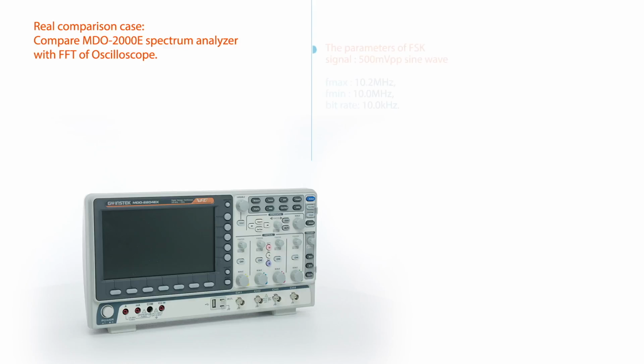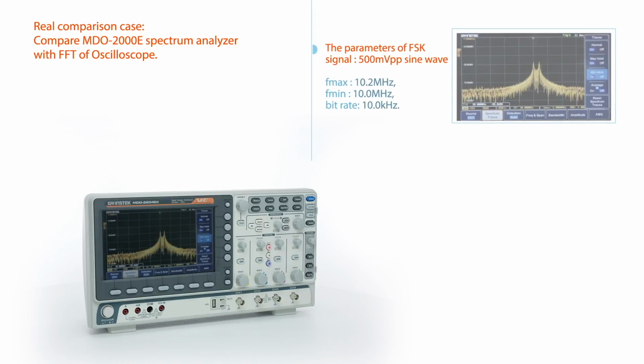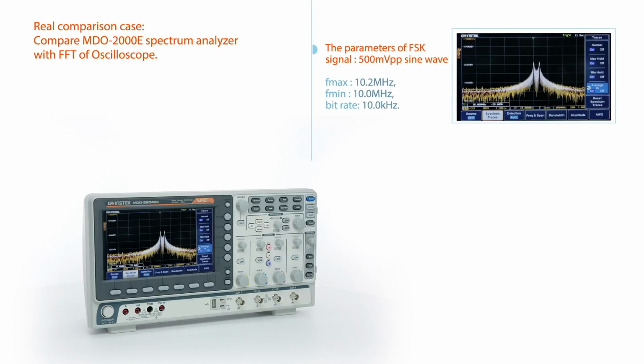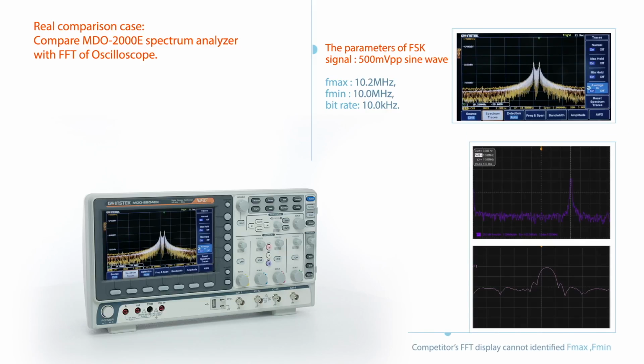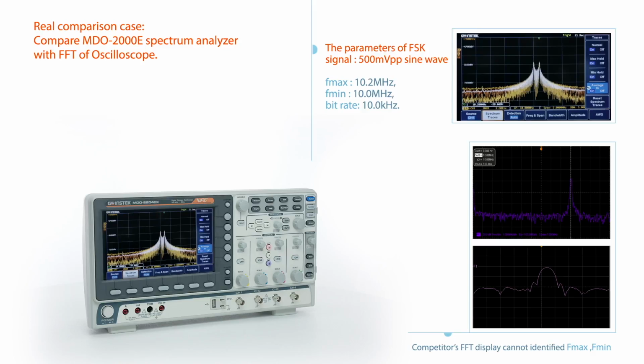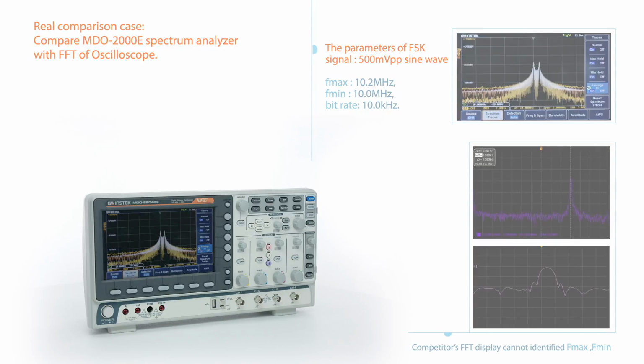By FSK test, users can clearly identify maximum frequency and minimum frequency from the spectrum analyzer. Otherwise, the normal FFT resolution of a competitor product is insufficient to identify maximum frequency and minimum frequency.